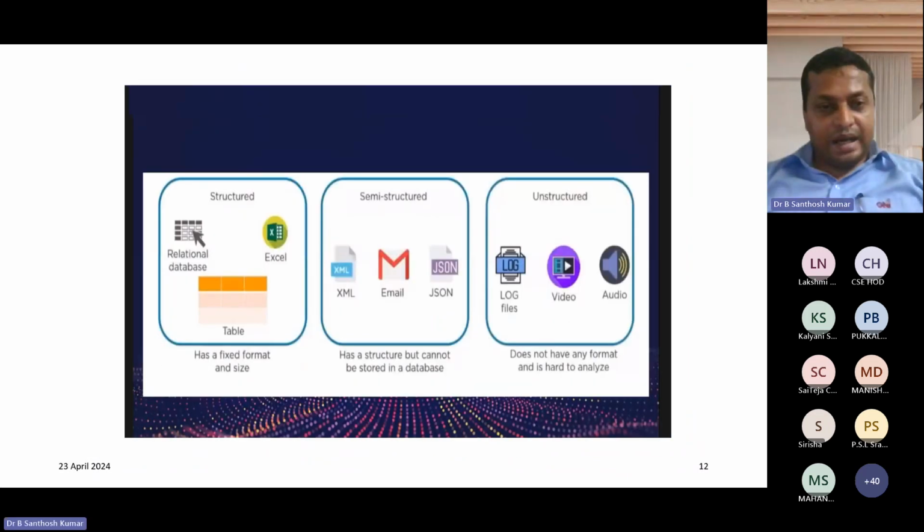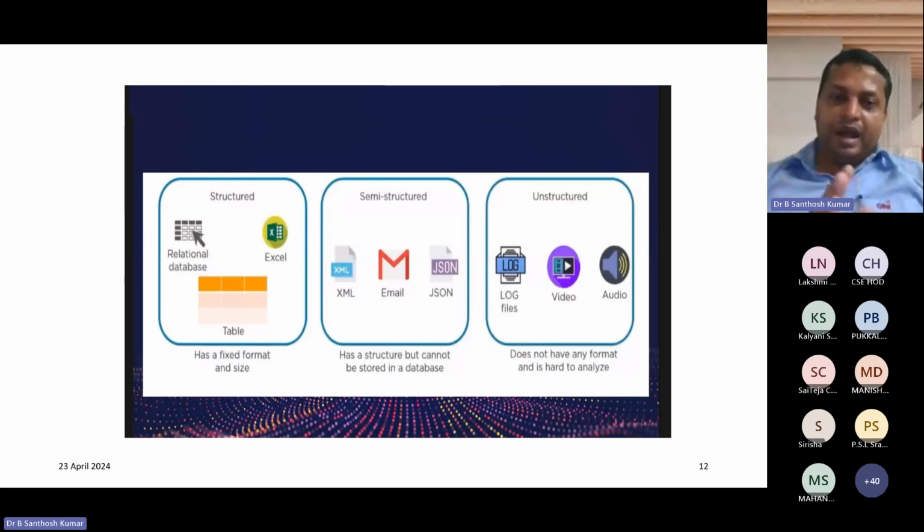Then the data are categorized into structured data, semi-structured data, and unstructured data. I already told you that structured data means a fixed format will be there. It has labels, which is called a table. The table contains attribute names, and in Excel or a relational database also we use attribute names, and under the attribute names we enter the data. Next is unstructured data. Unstructured data means we are not following any kind of format. It is unlabeled data, for example log files, video files or audio files.